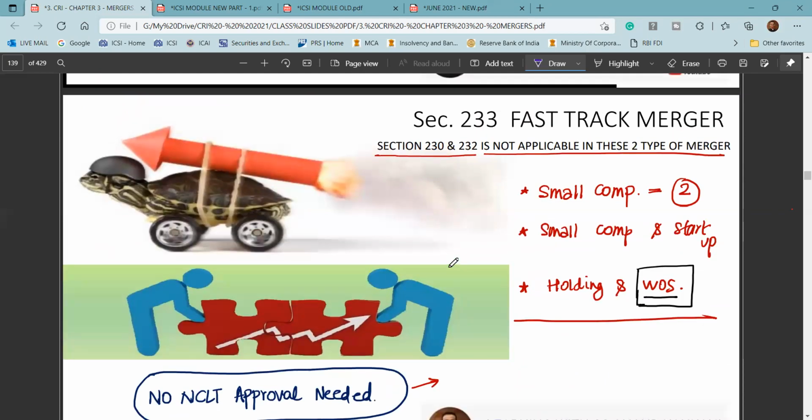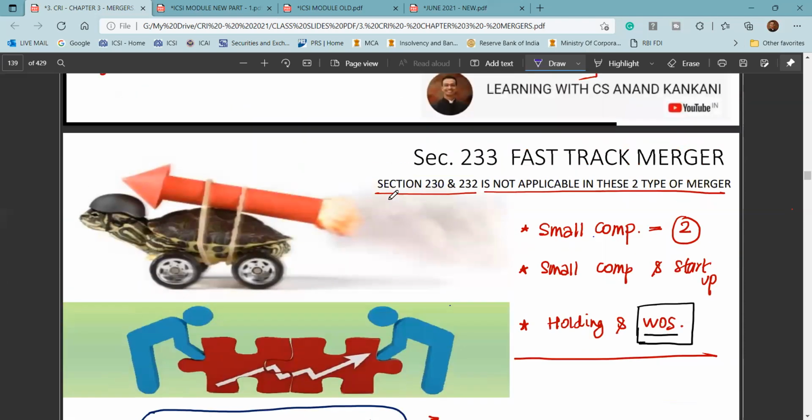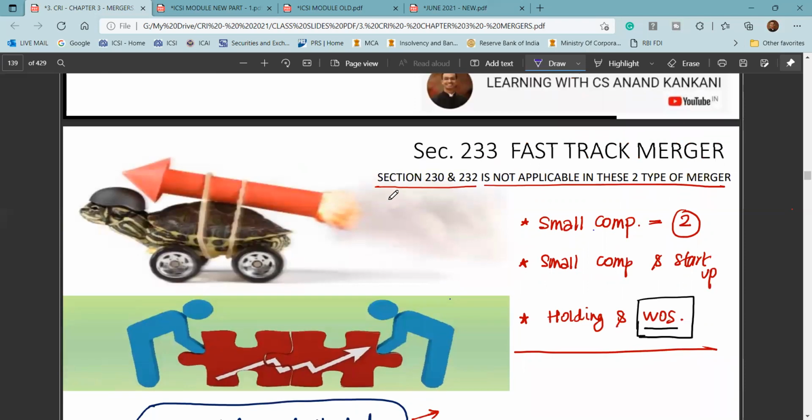The definition of small company has changed. So just remember, when there are two or more small companies, or, let's say, a small company and a startup, or a holding company and a wholly owned subsidiary company, no NCLT approval is needed. So what is fast track? What is so fast track about this merger? Here the companies which merge together need not comply with the provisions of Sections 230 and 232 and go through the NCLT approval. Here the approving authority is the regional director.